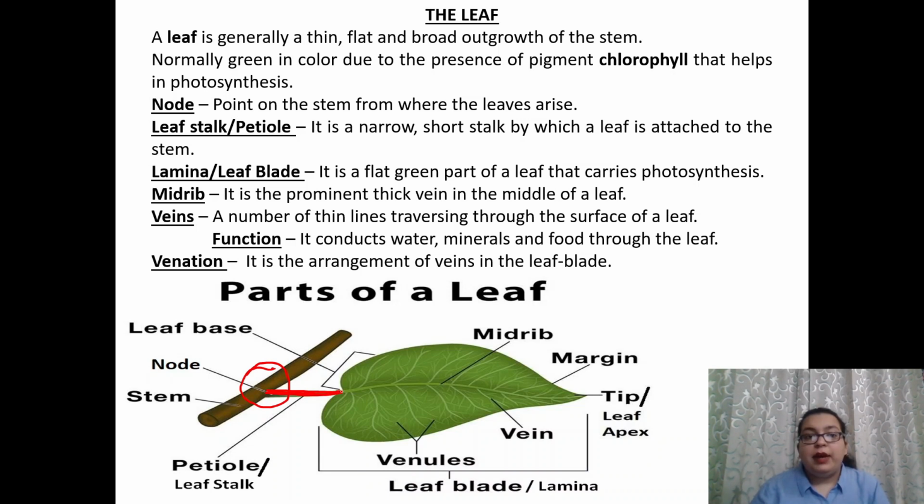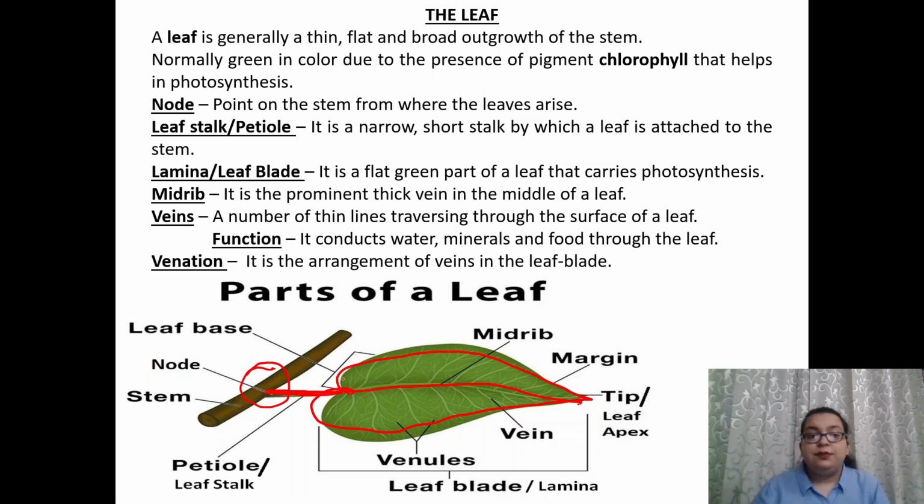The next thing is lamina or leaf blade. This flat green part of a leaf that carries out the process of photosynthesis is called lamina or leaf blade. Next is midrib. Mid means in between or in the middle. So the prominent thick vein in the middle of the leaf is called the midrib.